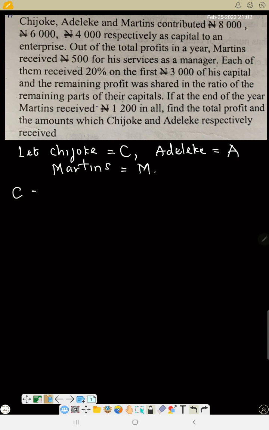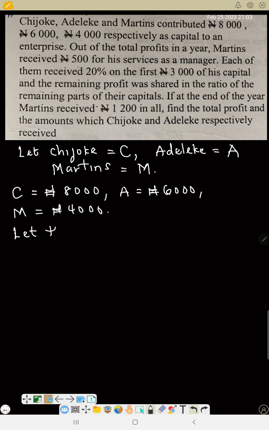So that means Chijioke contributed 8,000 naira, Adeleke contributed 6,000 naira, and Martins contributed 4,000 naira. So now, out of the total profit in a year, we don't know the total profit, so let the total profit in a year be X.